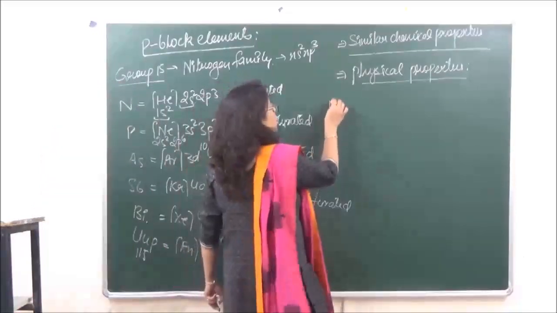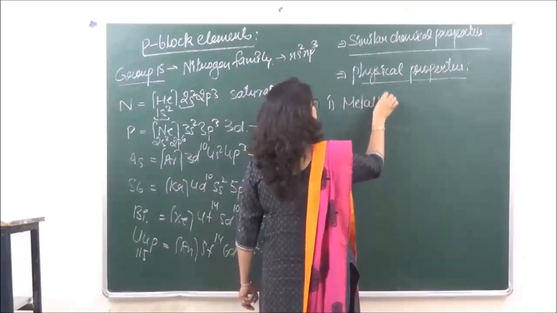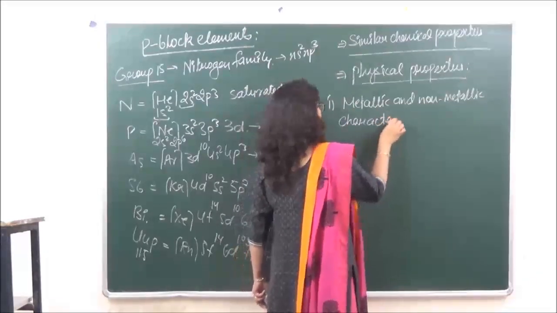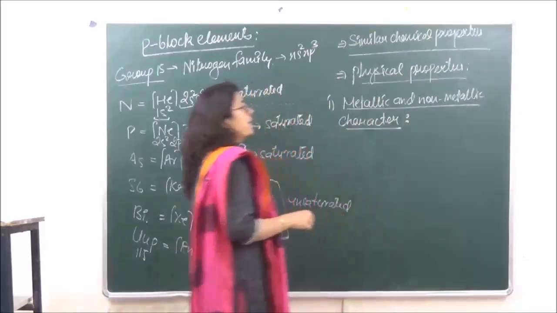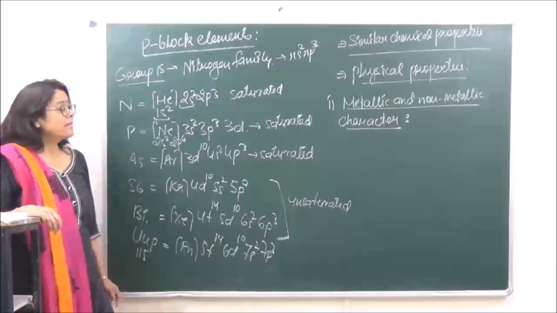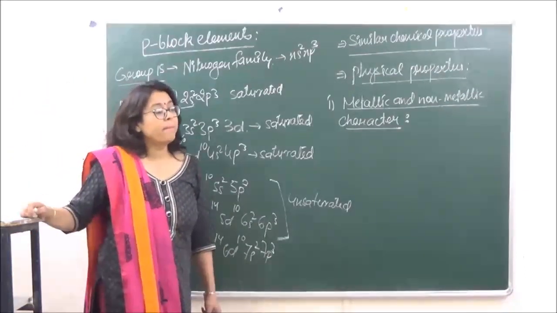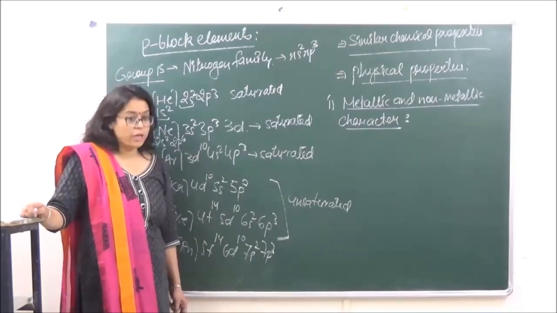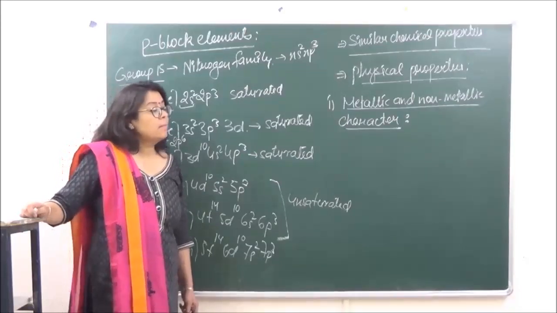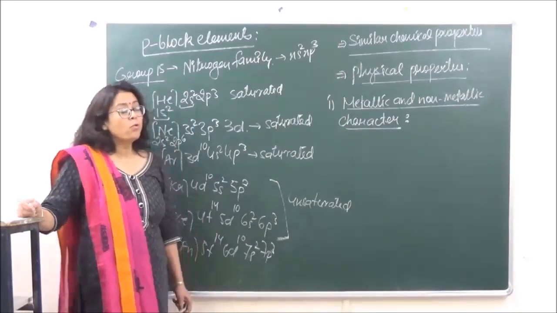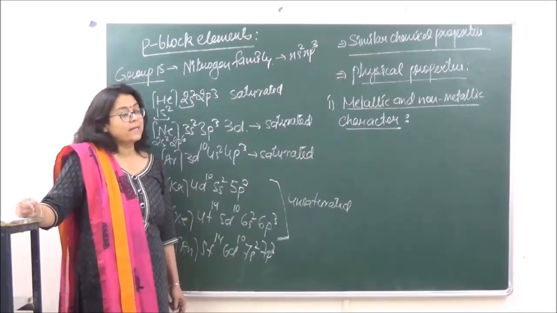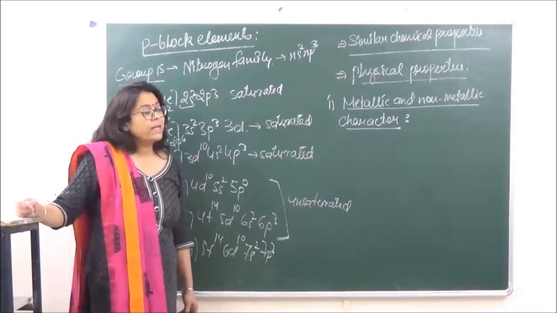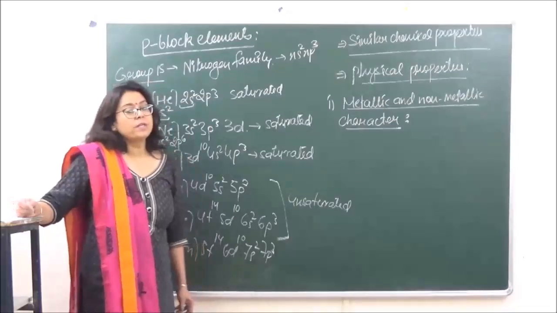The first one which we are going to discuss is metallic and non-metallic character. The metallic character of any element will depend on how easily we can remove an electron from the outermost shell. ठीक है, कितनी आसानी से हम outermost shell में से इलेक्ट्रॉन को रिमूव कर सकते हैं, उसके ऊपर मेटालिक कैरेक्टर डिपेंड करता है. Because metallic character is also electropositive character. The more the electropositive character, the more the metallic character.